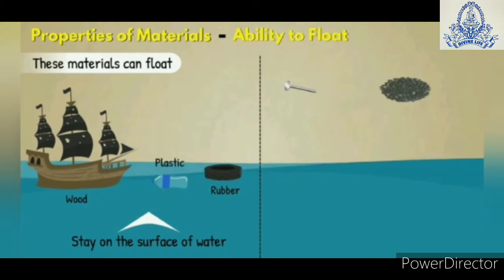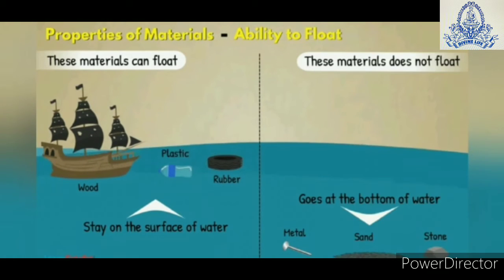Now next classification is based on the ability to float on the surface of water. Some materials like wood, plastic and rubber are lighter than water. So these materials have the ability to stay on the surface of water. If we take materials like metal, sand, rocks or stone, these go to the bottom of the water, which means these materials are heavier than water. So we say that these materials do not float on the surface of water.